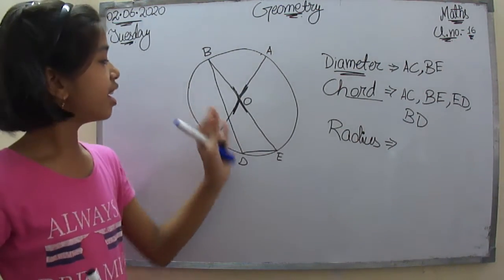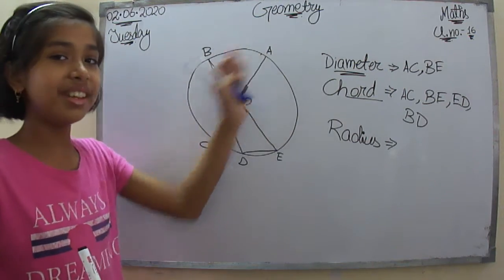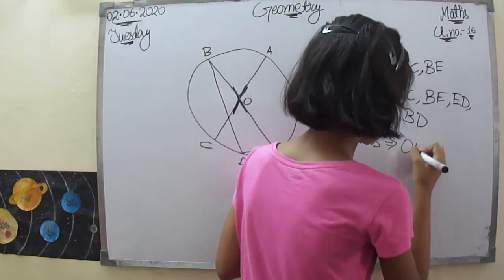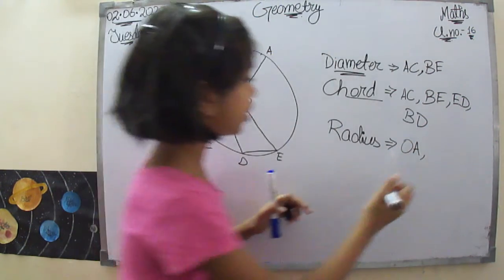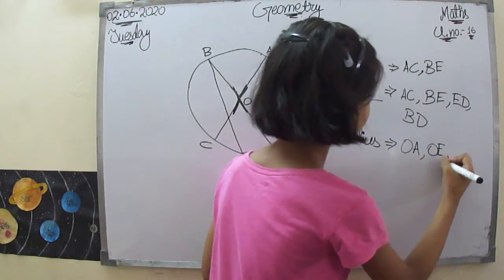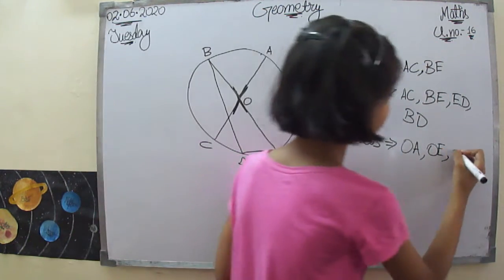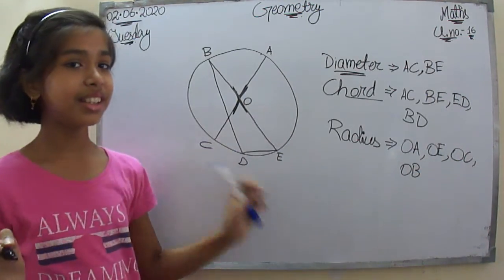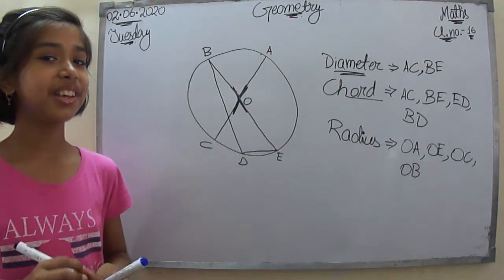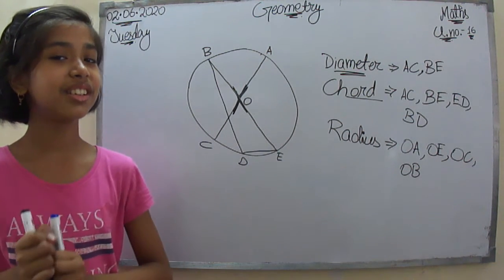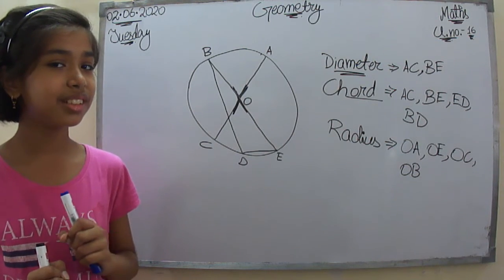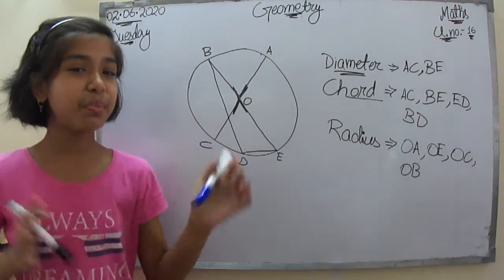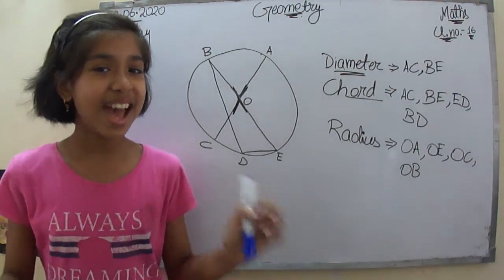Let's see. What are they? OE, OA, OB and OC. So let's name that. OA and then OE, OC and OB. So there are 4 radius also. So I think we had spotted all the things. Can we spot some more thing? Let's see. Yes, right. So let's spot some segments and sector also.